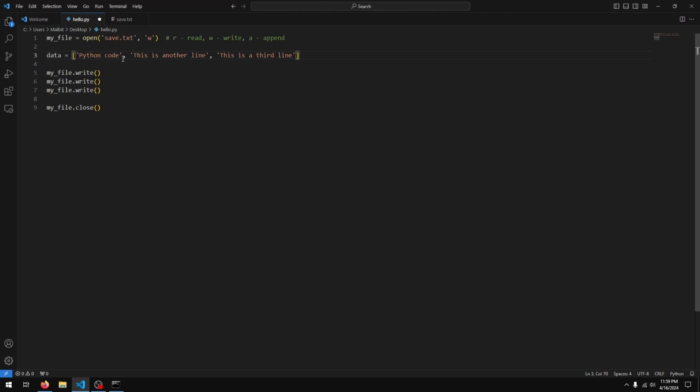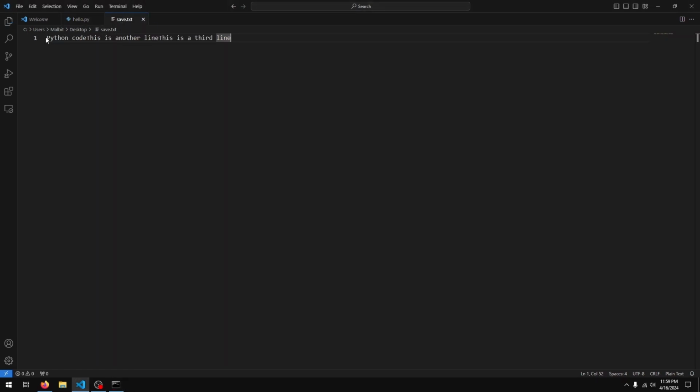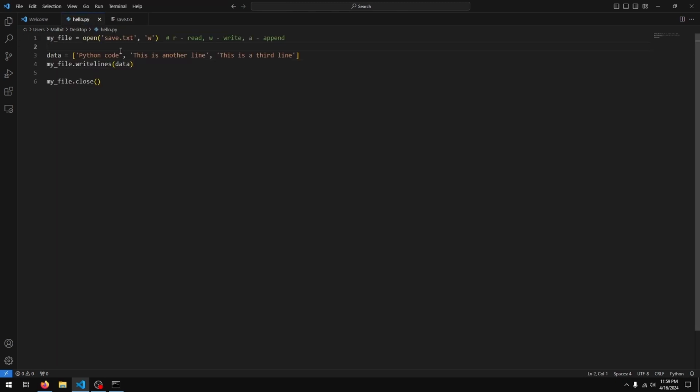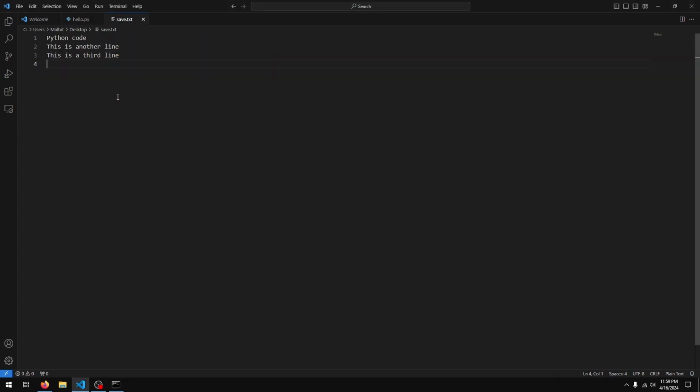And I've removed the \n's for now. What I want to do next is my file.writelines, and I'll just say data. Run my program. You can see the 3 lines were written to the file, but once again they are scrunched together. So what I'll do is just do a \n once again. And you get each line on its own line.